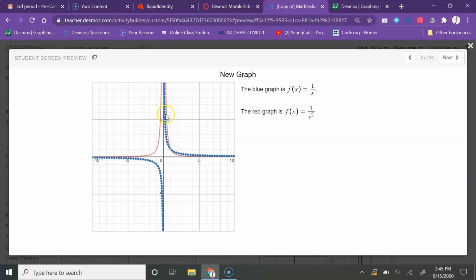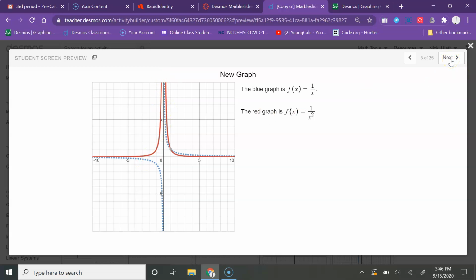So you'll see that whereas the blue graph there is going to be in the first and third quadrants, this red graph, this 1 over x squared, is going to both curve in the same direction there.